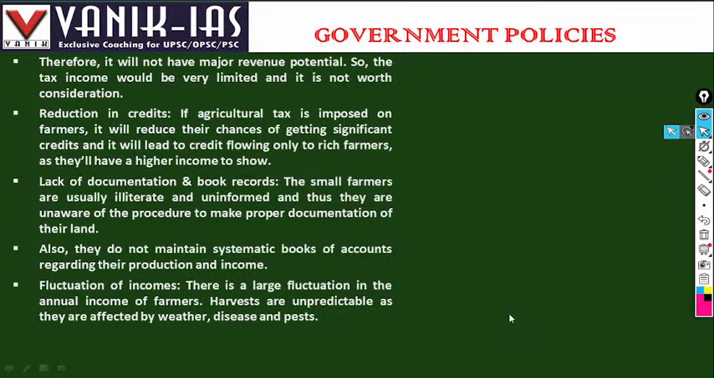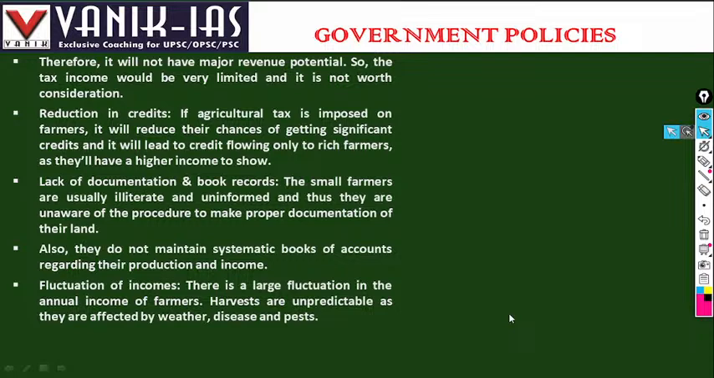Credit flow to agriculture may be affected if tax is imposed on farmers. Those 5% of farmers who pay tax will have a higher income to show, so they will get more credit flow because they are paying taxes. The marginal and small farmers will be deprived of that credit.